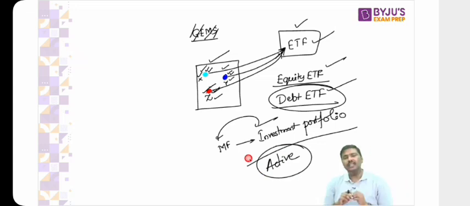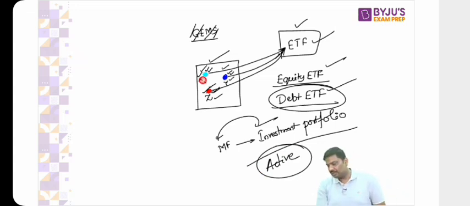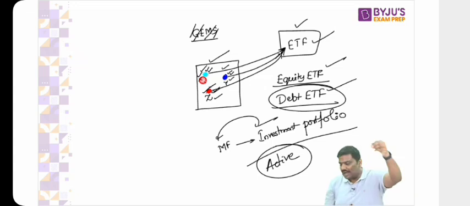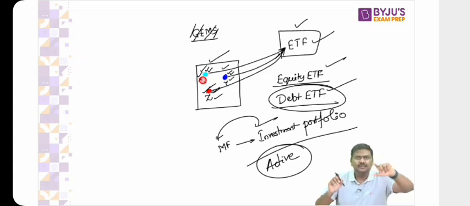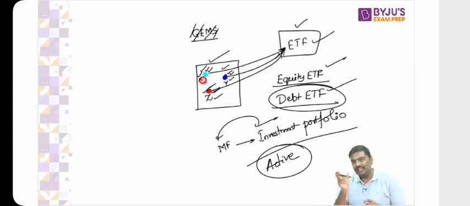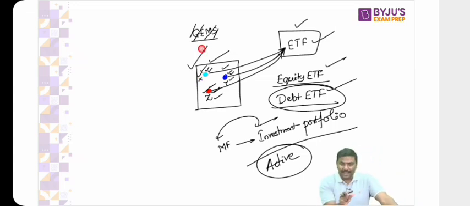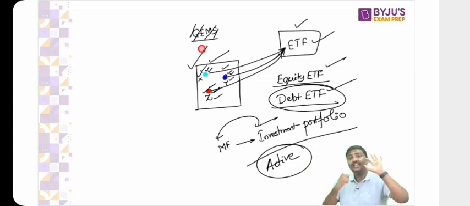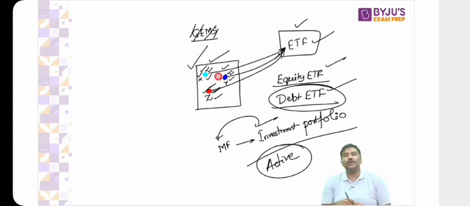Today, a mutual fund company will invest in shares of company XYZ. Tomorrow, they feel the market prices will crash. They will sell the shares of XYZ and purchase the shares of ABC. That is active investment. On the other hand, imagine you purchase this packet, that is ETF, which has the shares of XYZ. Now, you tell me, can you change the combination of this packet? Portfolio means collection. Can you change this portfolio? Absolutely no.